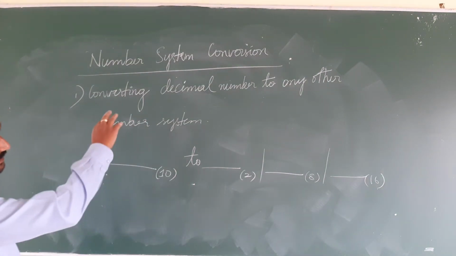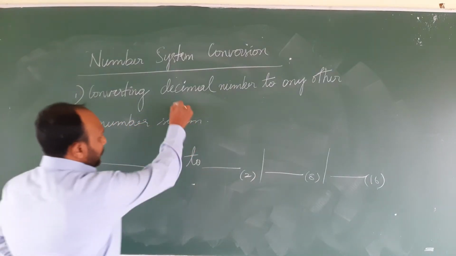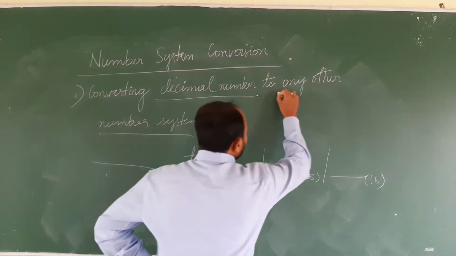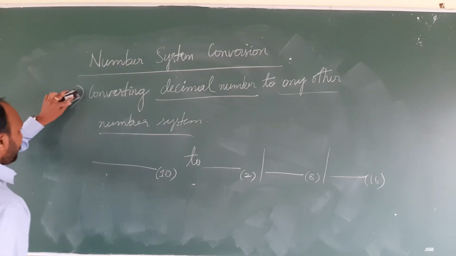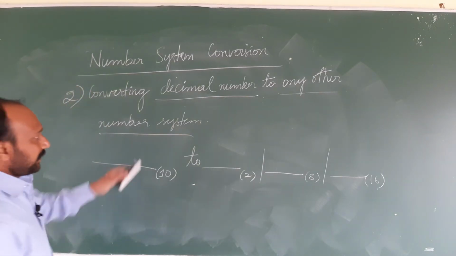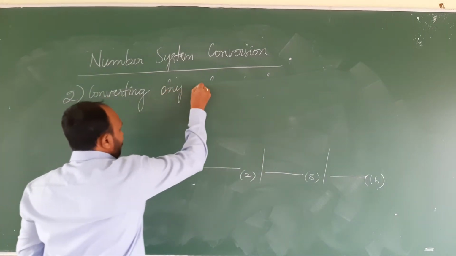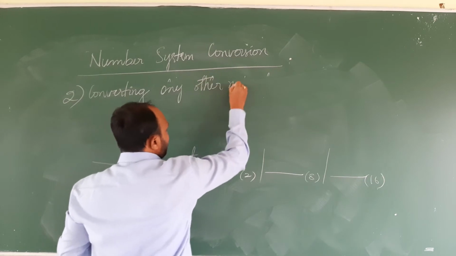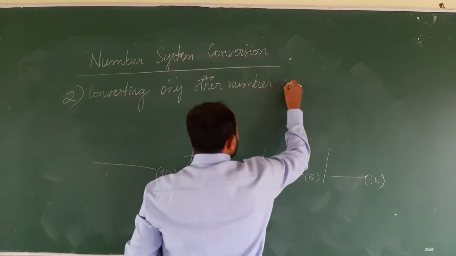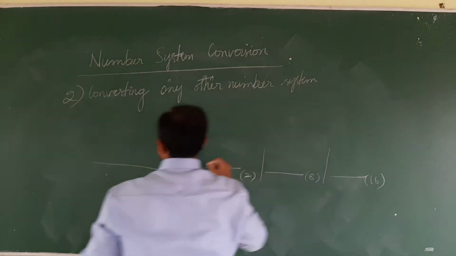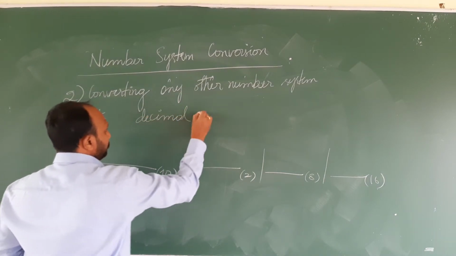So the number system conversions are of three different types. The first one is converting a decimal number to any other number system. Similarly, the second method is converting any other number system to a decimal number system.